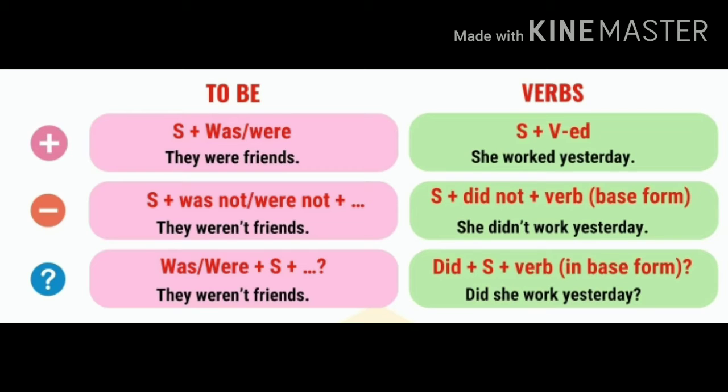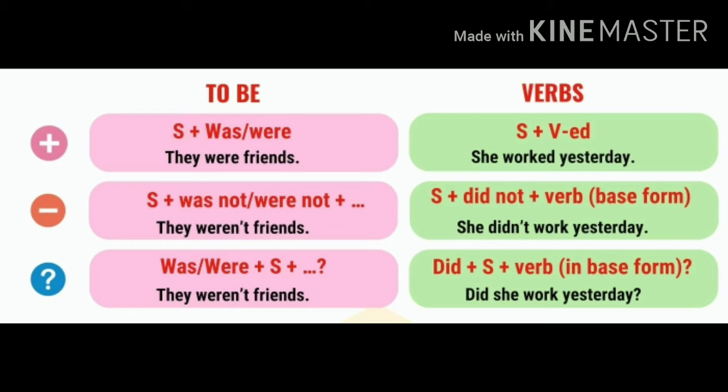And then for the negative sentences, the structure is subject plus was not or were not plus the object or the remark. For example, they were not friends.